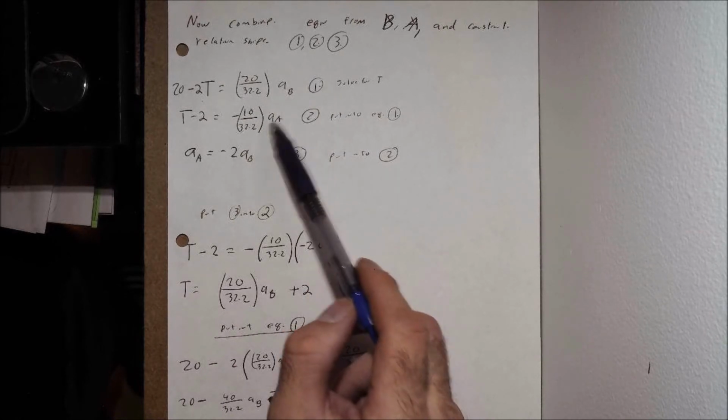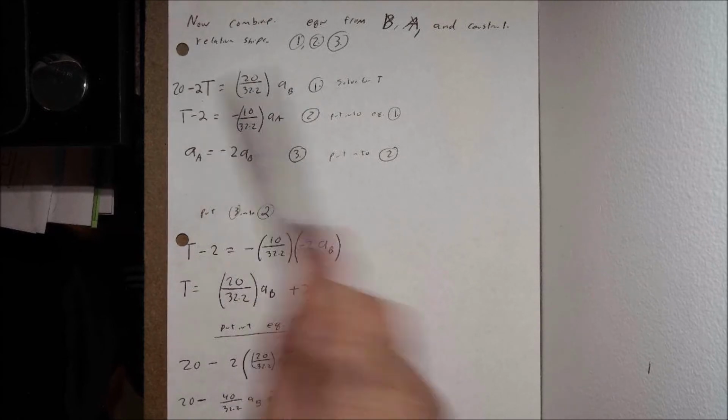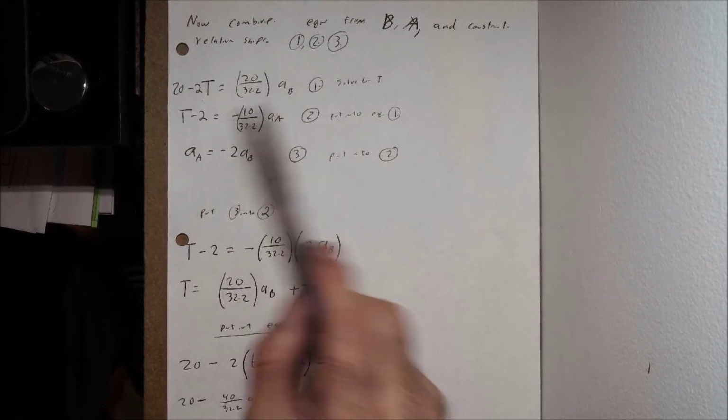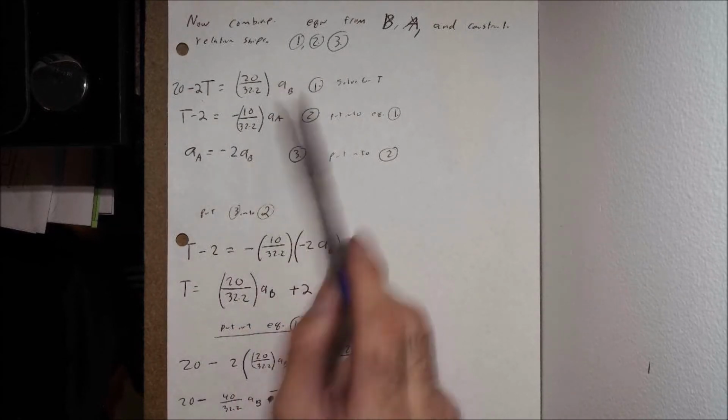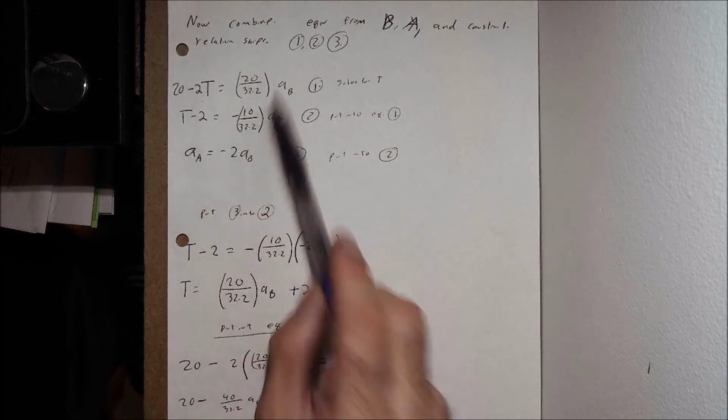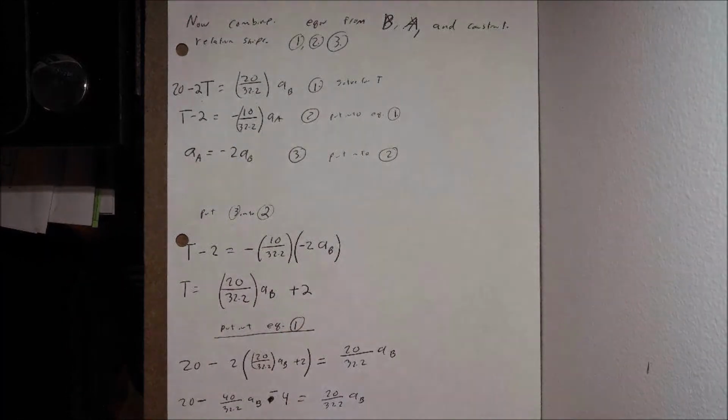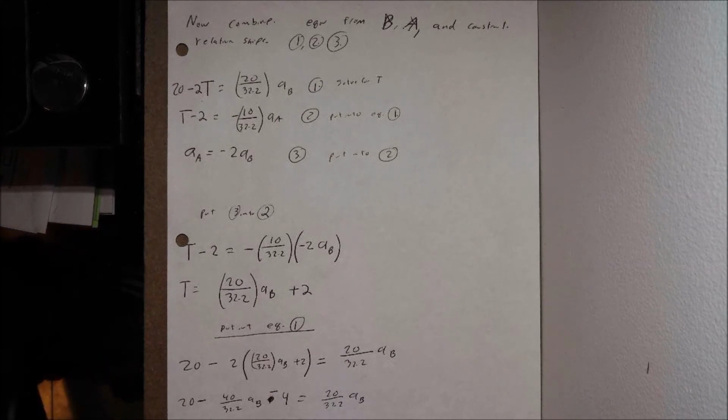There's from block B, there's from block A. We have now an unknown t, an unknown a sub A, an unknown t, an unknown a sub B. So 1, 2, 3 unknowns, 2 equations. We need a third equation. There's a couple different ways that we can do this.